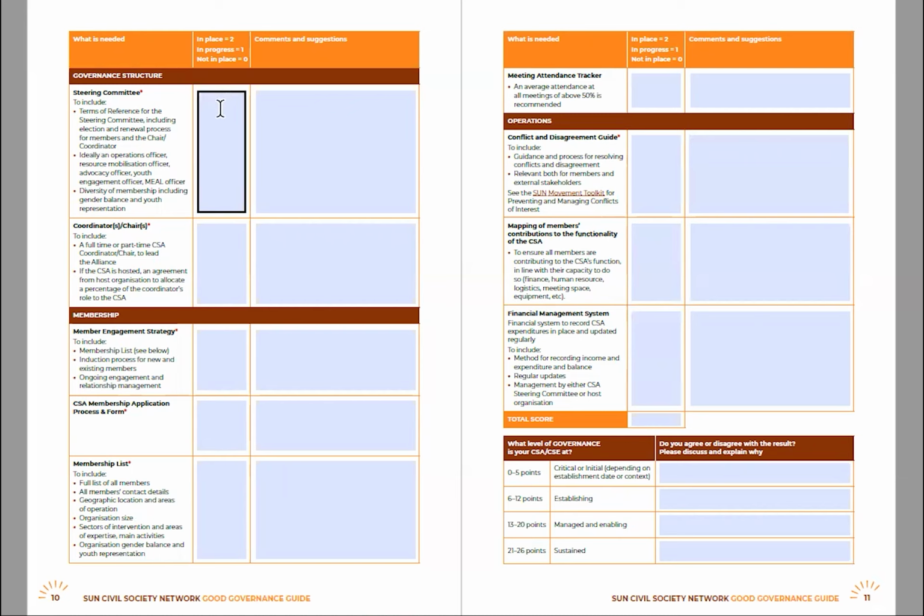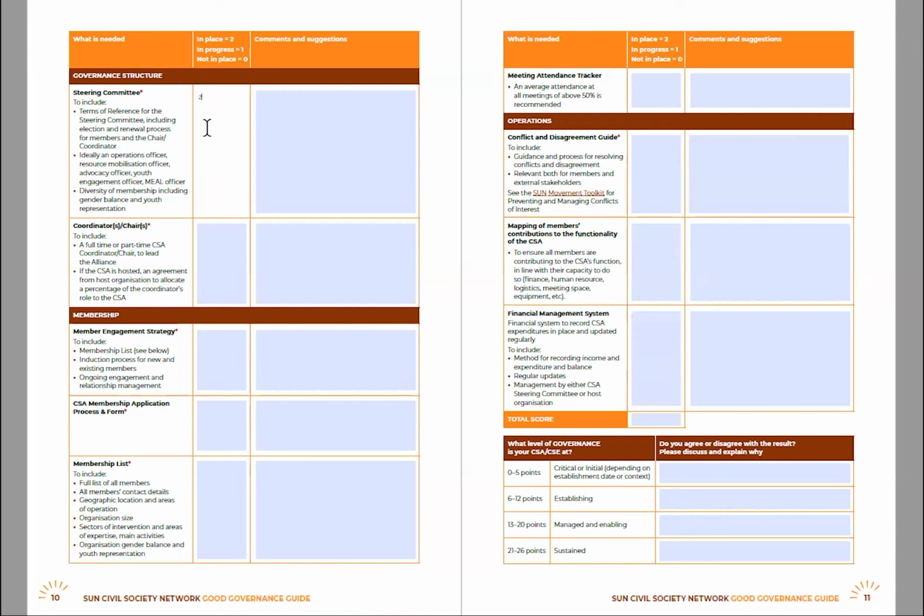The second column is the area that you will complete. This is the scoring. Here is where you will add the score based on what you have in place. The scoring is as follows. If your civil society alliance or civil society effort has completed this, you can mark a 2 in the column.